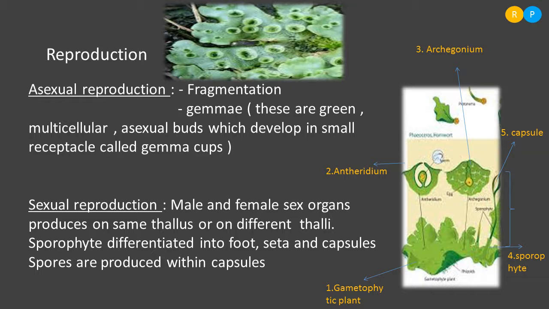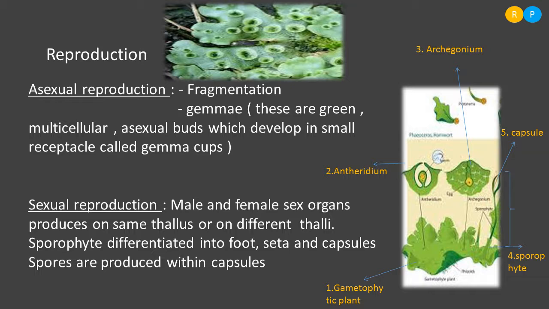So why is the sporophyte developed from the zygote? Yes, for the formation of what? Spores. Because in all plants we can see two distinct phases: one is the gametophytic phase and another is the sporophytic phase. So here, after the zygote formation, the plant leads to the formation of a sporophytic structure.